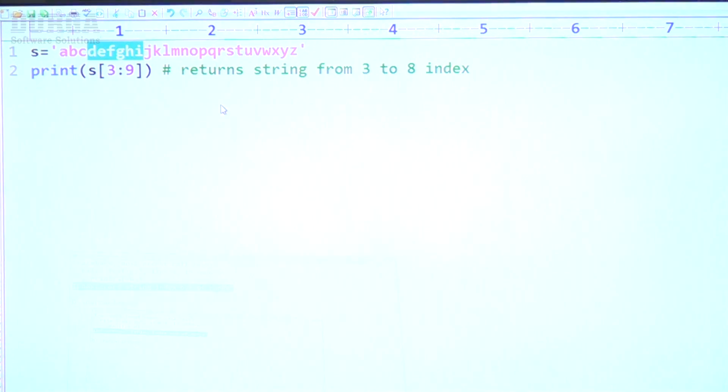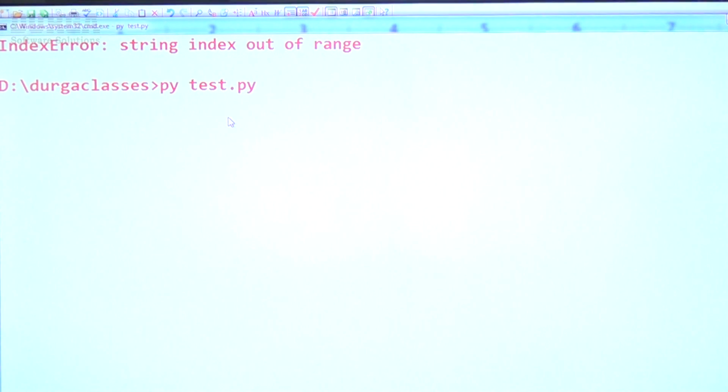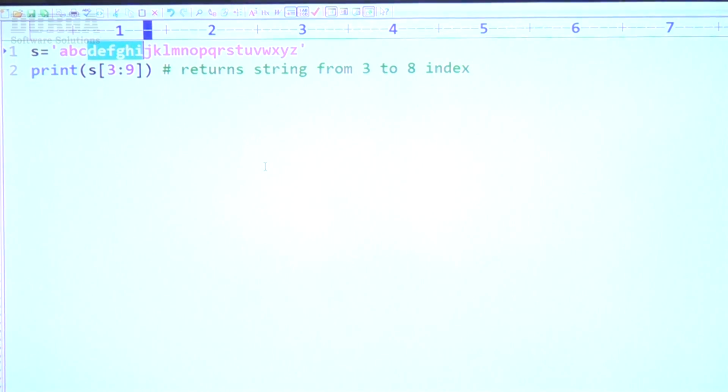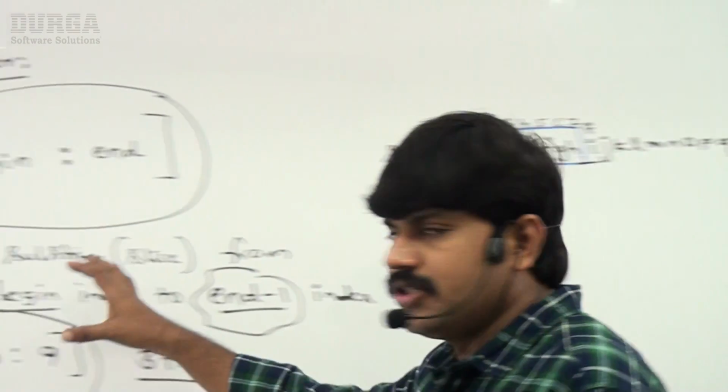Let me cross check, sir. What is the answer we are going to get, sir? D, E, F, G, H, I. This is the syntax you have to be aware of. What is the meaning of slice operator, right? Are you in a position to understand?